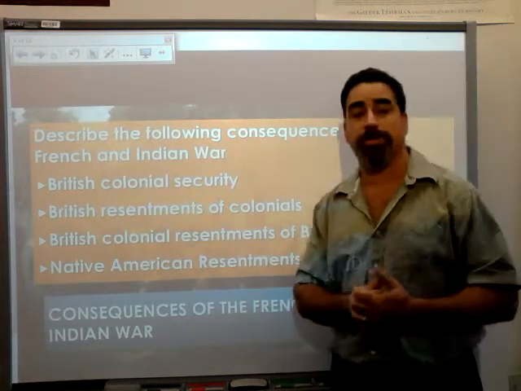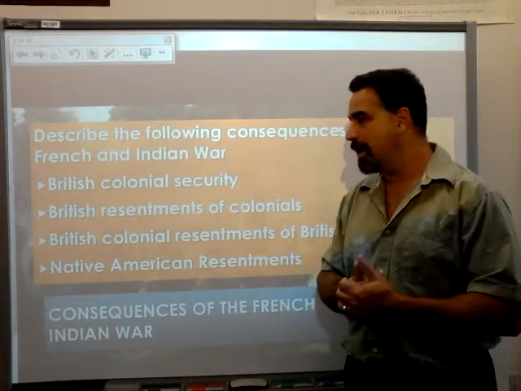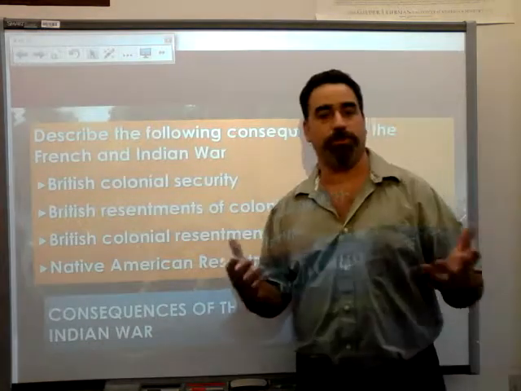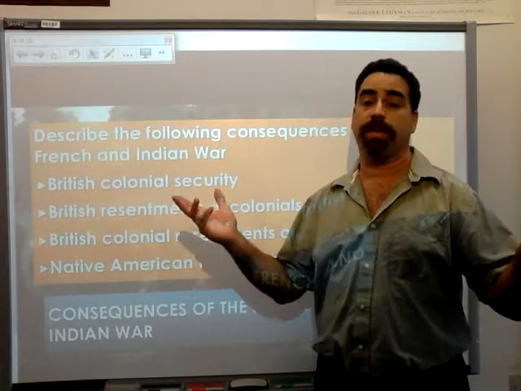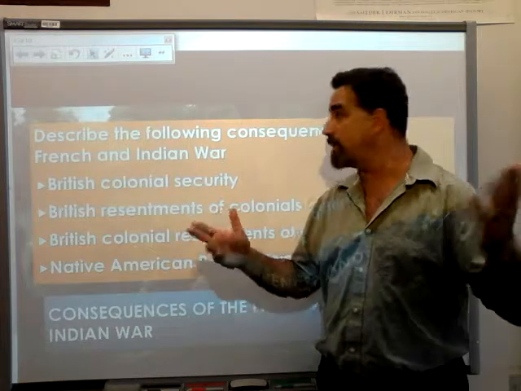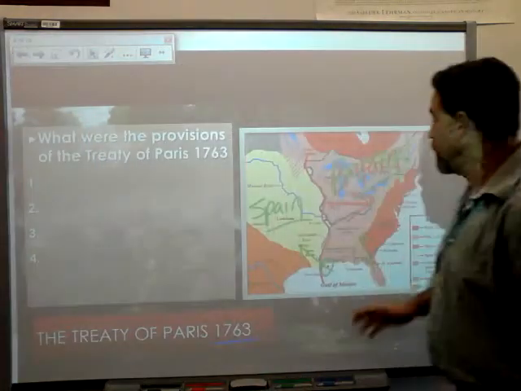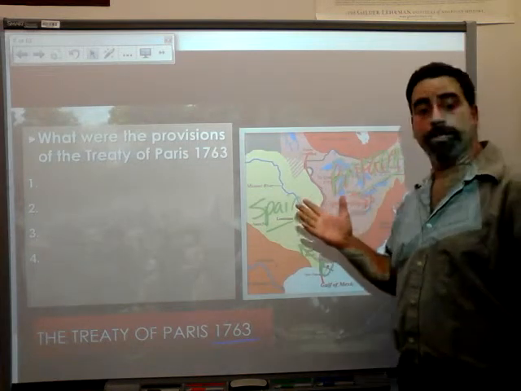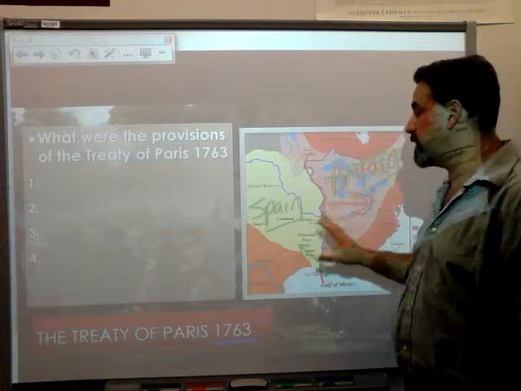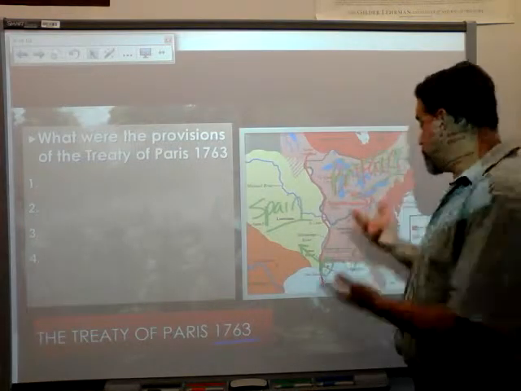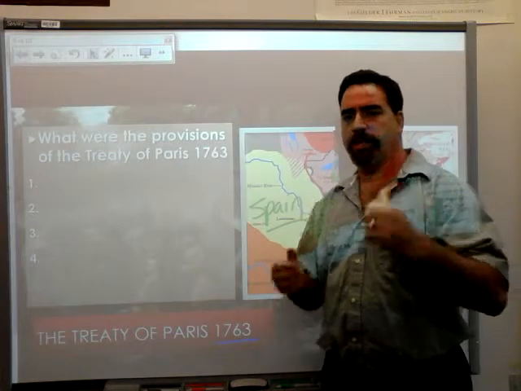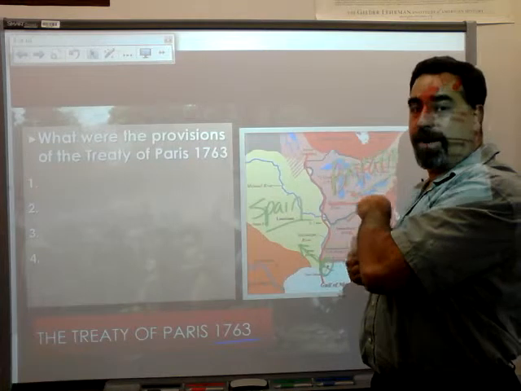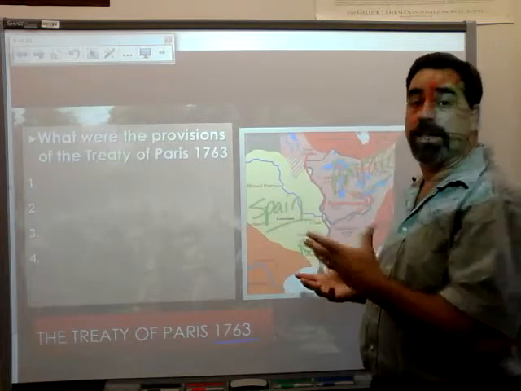And it also created Native American resentments. The Native Americans who had been allied with the French, for instance, when the French surrendered and they gave up all of their land, all of that land gets turned over to England. If we go back to the map, where's the Native American possessions? Well, they're not there. They just arbitrarily decided that all of this is France and all of this is Spain. And the Native American peoples who were living there were like, well, wait a minute. We didn't surrender. You didn't negotiate with us. We are still fighting. We can still fight this.